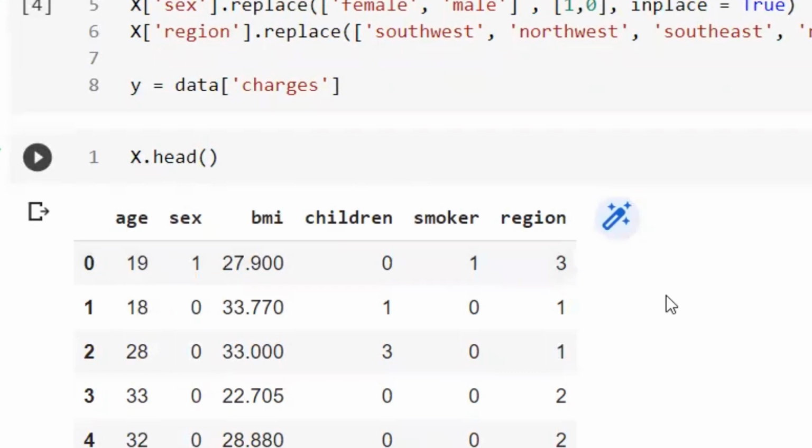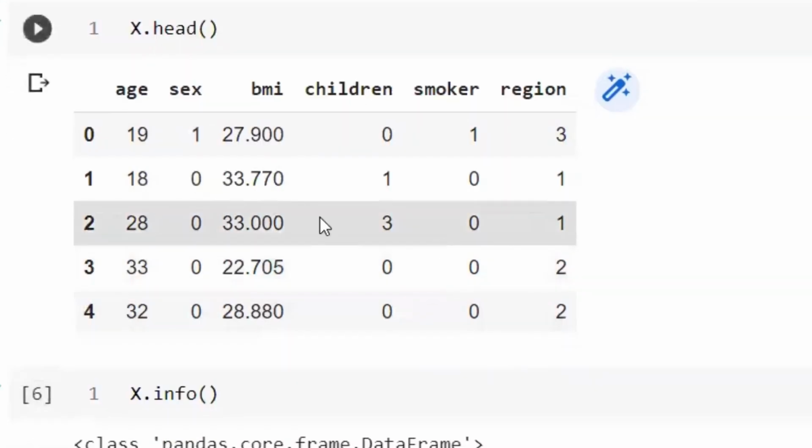Let's take a look at X after converting all the categorical variables to numerical variables. So you can see here age, sex, BMI, children, smoker, and region. You can see the sex is converted to a numerical variable. Smoker is converted to a numerical variable as well, and the region the same.